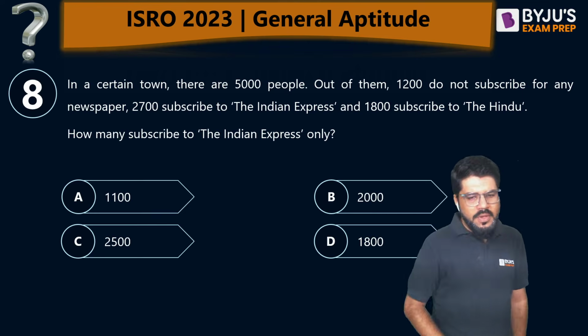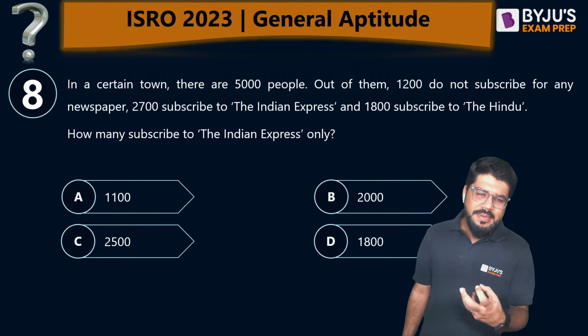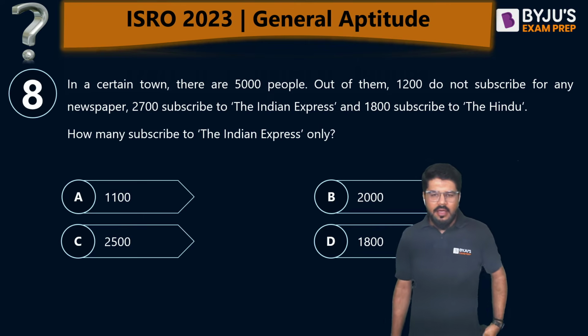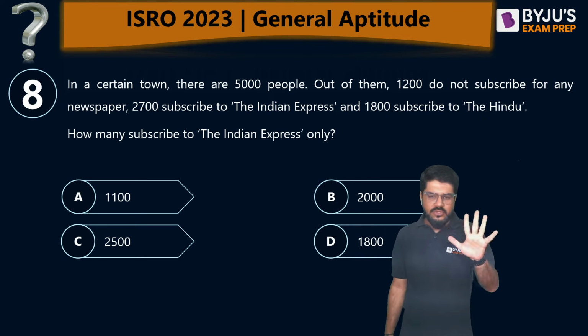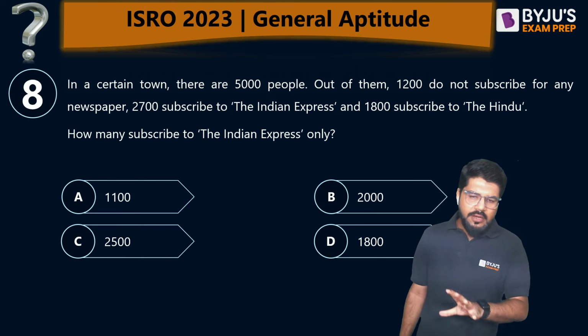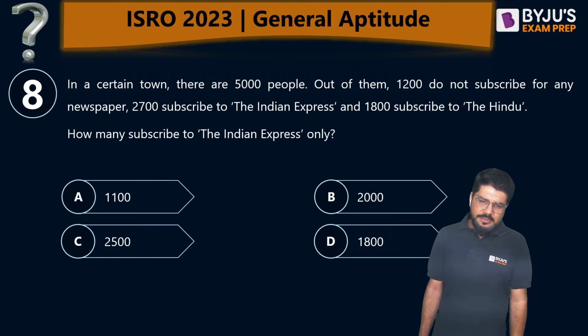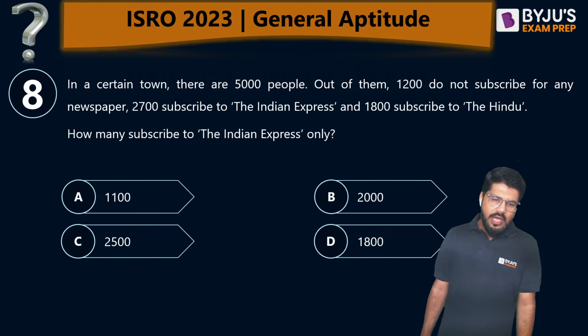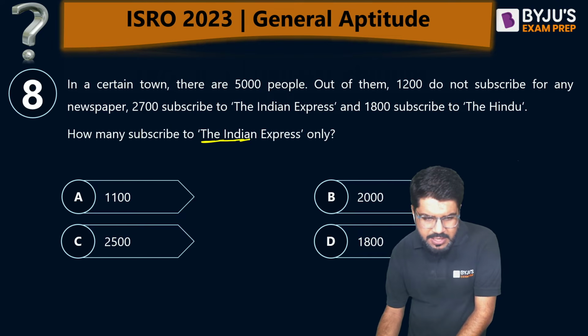Number 8. It comes under numerical reasoning, this topic. It's a basic Venn diagram question. Maximum one minute will be sufficient for this. In a certain town, there are 5,000 people. Out of them, 1,200 do not subscribe to any newspaper. 2,700 subscribe to Indian Express and 1,800 subscribe to the Hindu. How many subscribe to the Indian Express only?